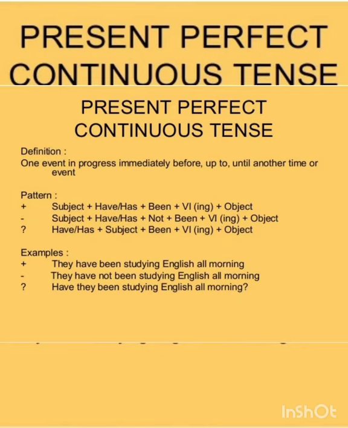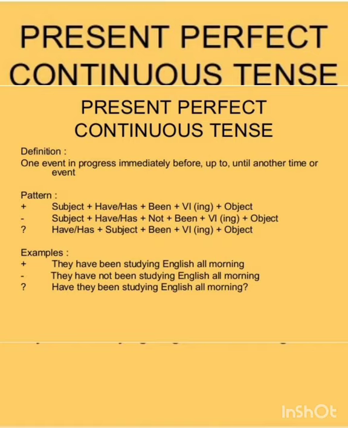And lastly, let us see where to use present perfect continuous tense. Till now, we learnt about simple present tense, present continuous tense, and present perfect tense. And now, I would like to tell you where to use present perfect continuous tense, that is, the fourth type of present tense. This tense is used for an action which began at some time in the past and is still going on. The action has begun in the past but still it is going on. In such cases we should use this present perfect continuous tense.